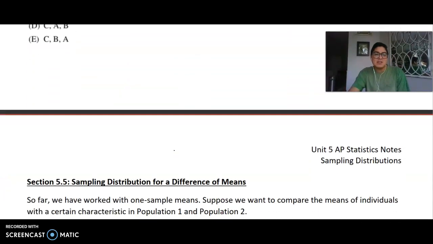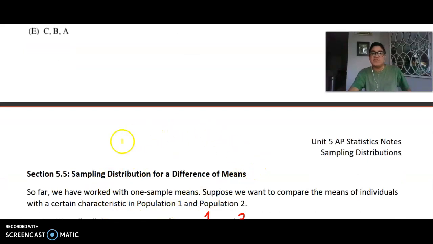Now, in the next lesson, we're going to look at the sampling distribution for the difference of means. So stay tuned for 2 sample inference for quantitative data.